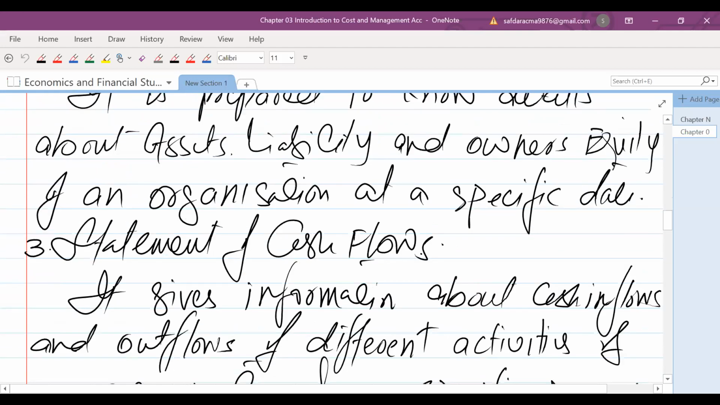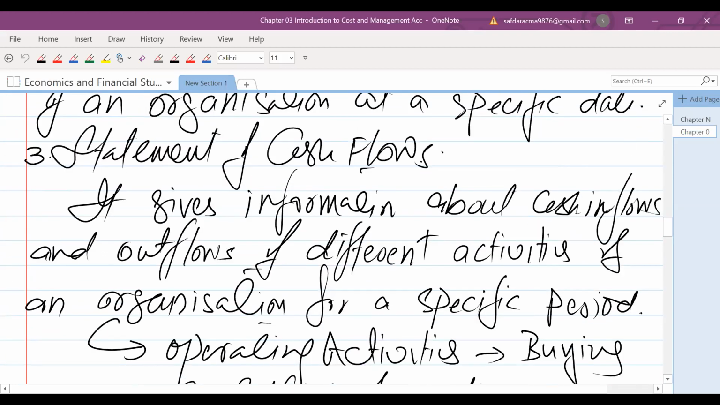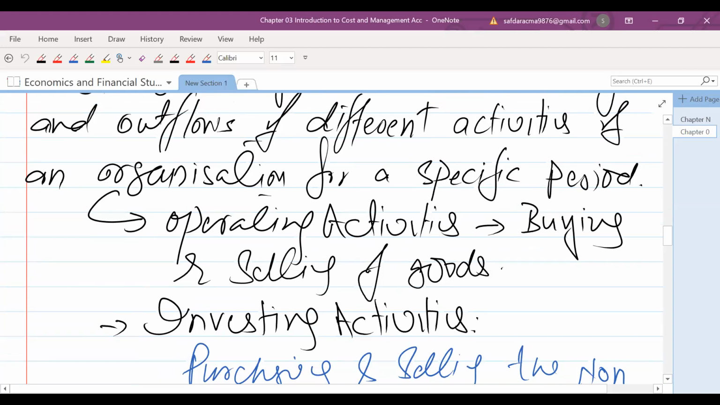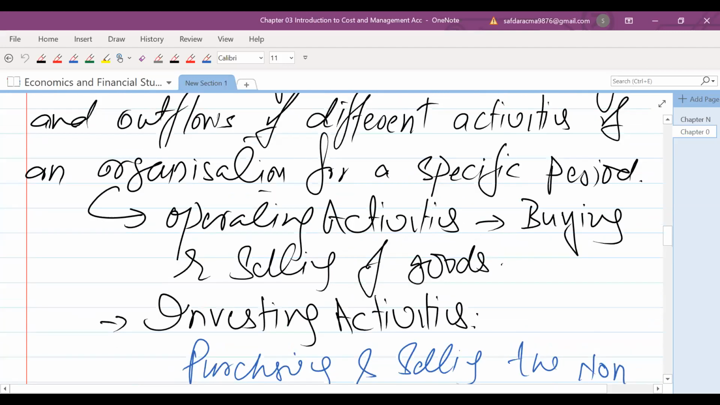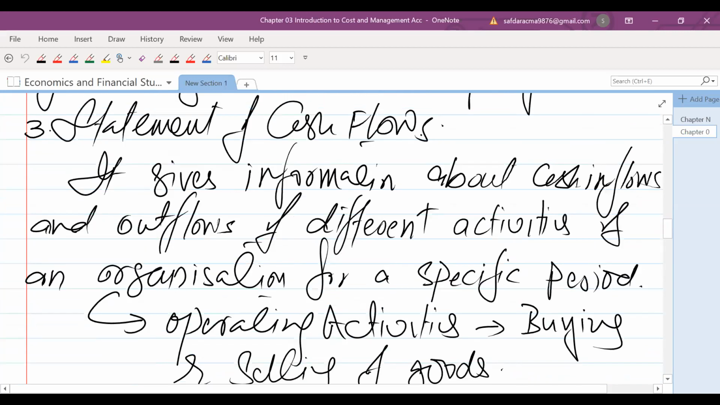And the third statement is called the statement of cash flows. This statement gives information about cash inflows and outflows of different activities of an organization for a specific period. For example, operating activities, investing activities, and financing activities. There are three major activities of an organization. How much cash inflow will be coming from these activities, and how much cash outflow will be going out of these activities, can be known with the help of the statement of cash flows.